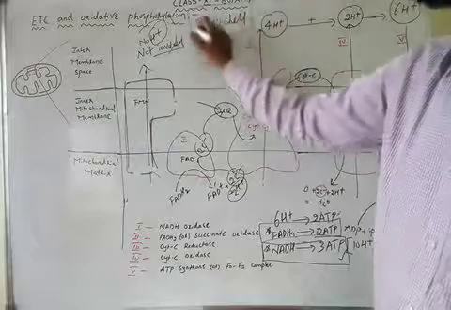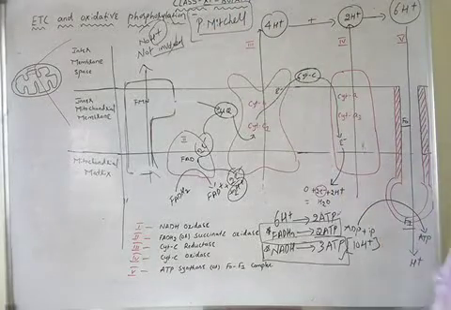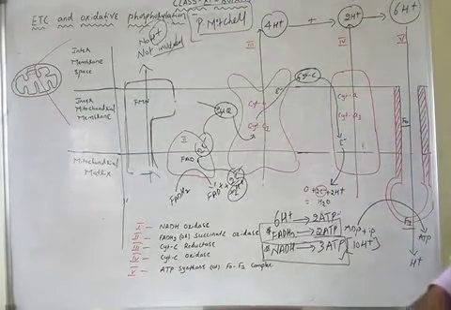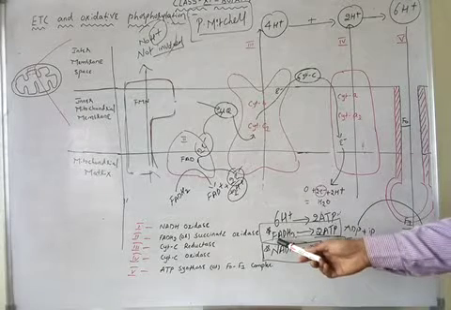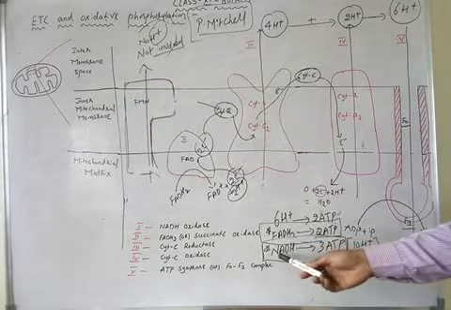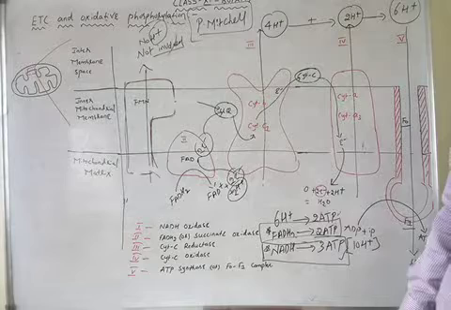So thank you everybody. This is about the electron transport chain and oxidative phosphorylation. In this, you have to remember these two. Oxidation of one molecule of FADH2 gives 2 ATP. Oxidation of one molecule of NADH gives rise to 3 ATP.